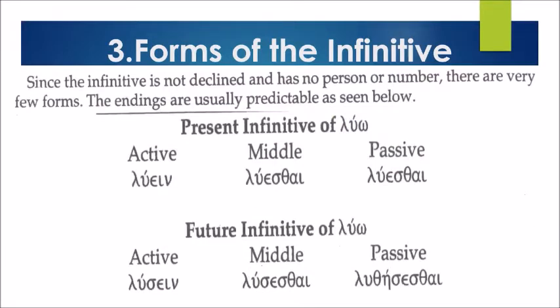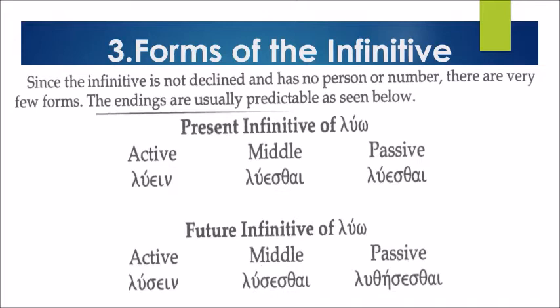Since the infinitive is declined and has no person or number, there are very few forms. The endings are usually predictable as seen below. So let's proceed to the present infinitive of luo. We have three voices there: the active, the middle, and the passive.